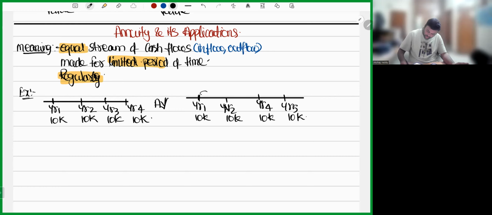What is the time gap between year 1 and year 2? 1 year. Year 2 and year 4? 2 years. Year 4 and year 5? 1 year. So, my dear friends, is the time gap the same? Unfortunately, no, sir. When the time gap is not the same, how can you call it an annuity? You can't call it an annuity.